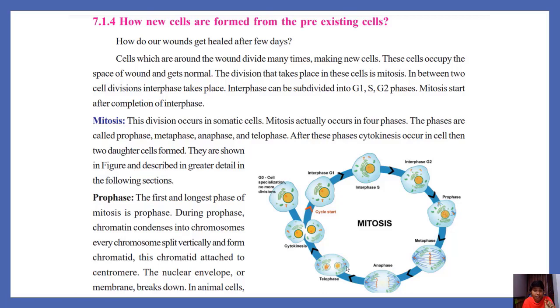And later what happens? Cytokinesis occurs. See what happens in cytokinesis? Cytoplasm divides. See, after the cytokinesis, a single cell forms two daughter cells. These cells are the same as the parent cell in structure and functions.